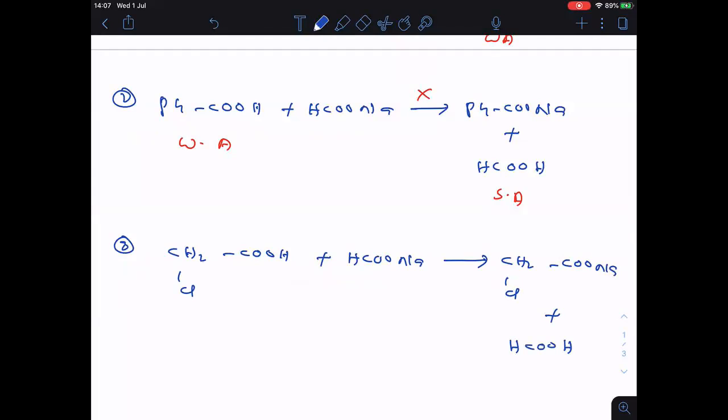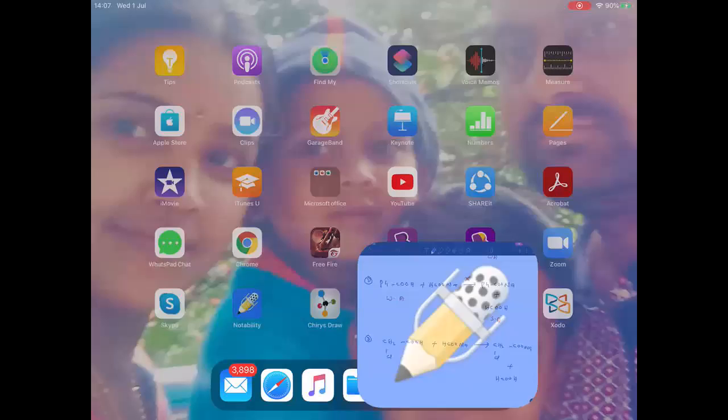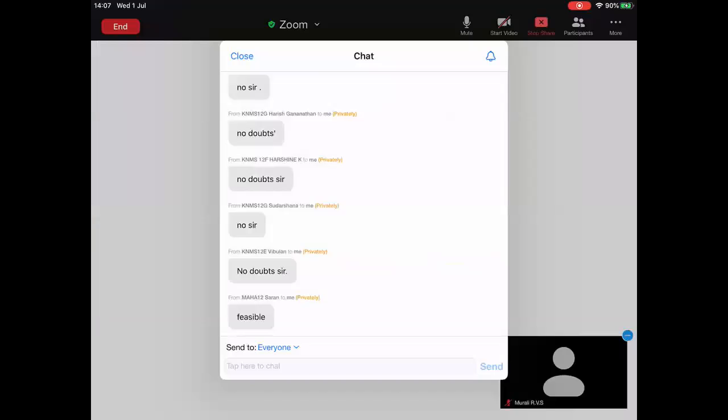Now, I want to see your response through the chat box. You have to tell me whether this reaction is feasible or not. Come on, respond here. Whether this reaction is feasible or not, you have to tell me.